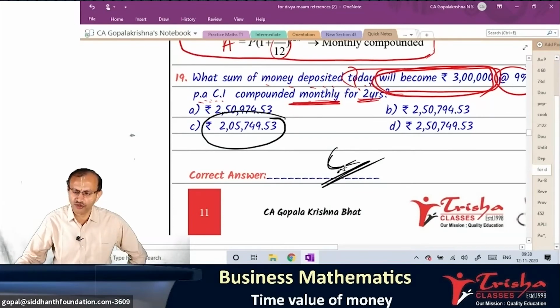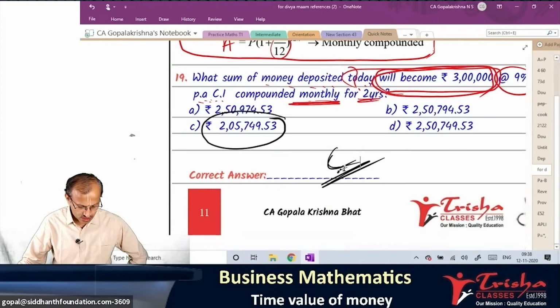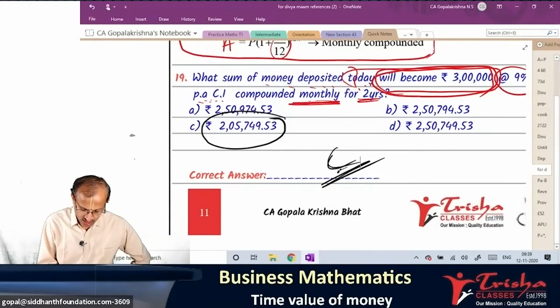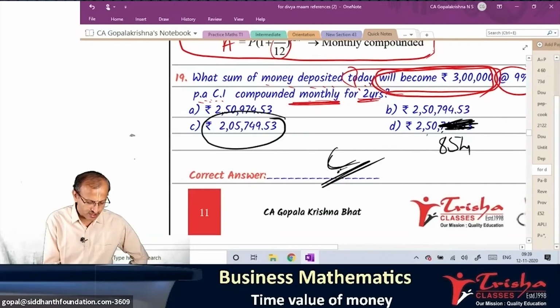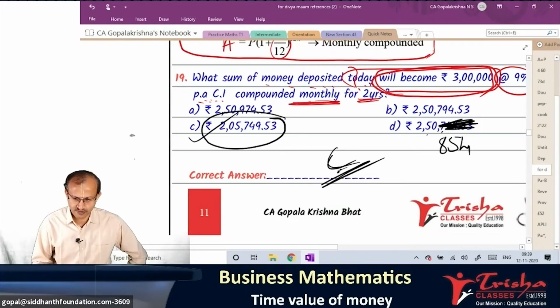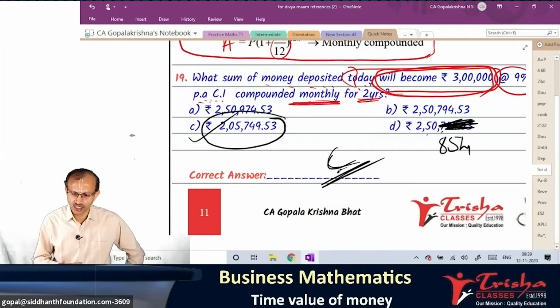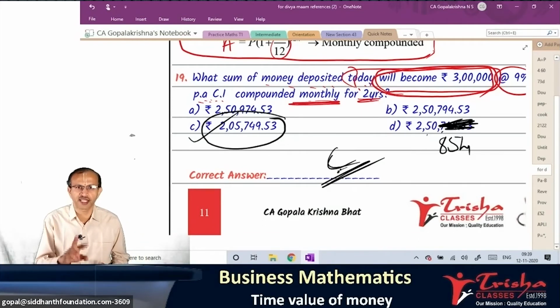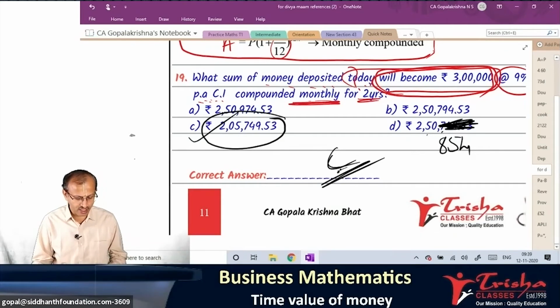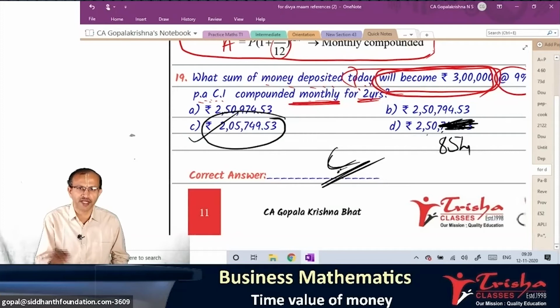1.0075 to the power 24. How do you do it? Okay, I think the same number is repeated here. You just change it. Let us take one of these 2,50,000. The same answer will not come, it is just a repetition. So the right answer choice is C. Some of you are asking. I know the C and D are same. Just change the D answer. C and D are same, repeated there. You just correct the D. So you conclude as C.